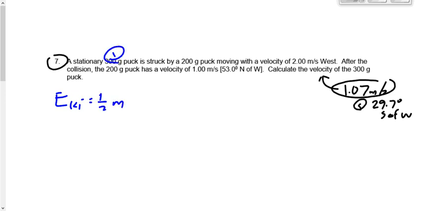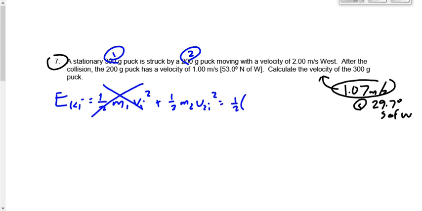Let's call this object number 1 and object number 2. EKI is 1/2 M1 V1I squared plus 1/2 M2 V2I squared. This first term disappears because it's stationary. Plus 1/2 of M2, which is 0.200, make sure you're in kilograms, times 2.00 squared. It's west, does that matter? When we were doing this question originally as a momentum question, it mattered, right? But now that we're doing it as a kinetic energy question, the fact that it's west is irrelevant. 2 squared is 4, 4 times 1/2 is 2, 2 times 0.2 is 0.400 joules. There's the initial kinetic energy.